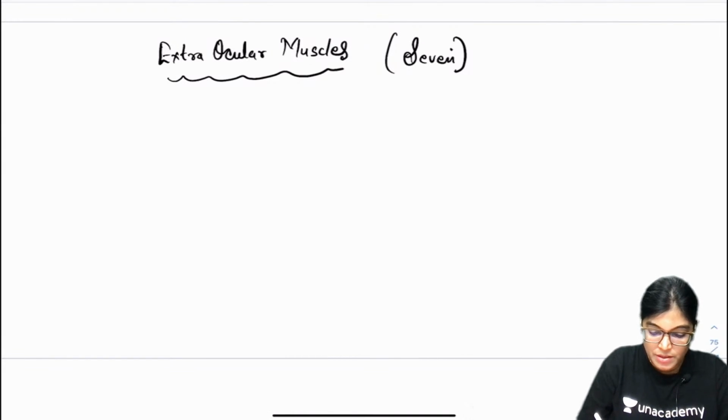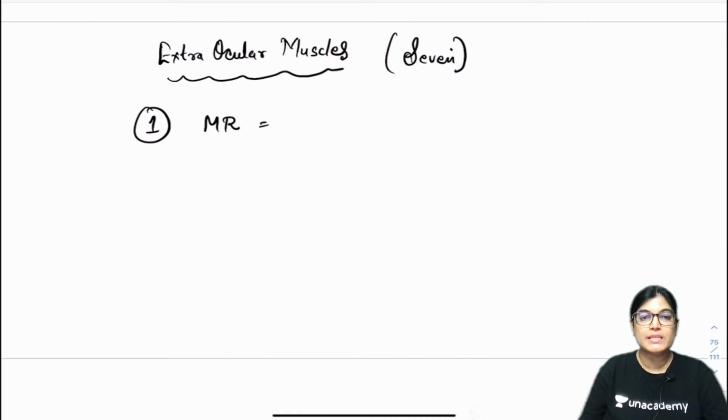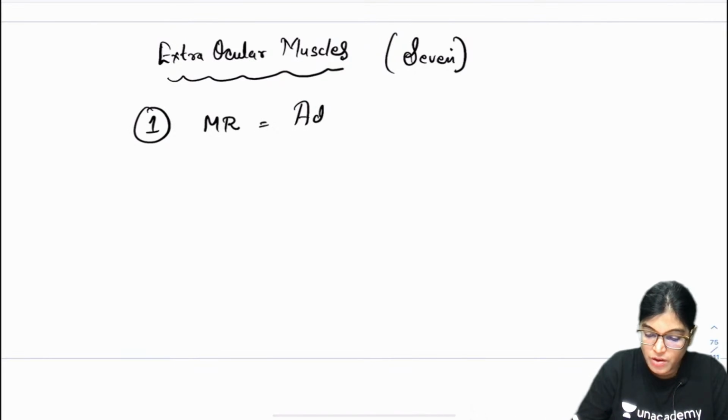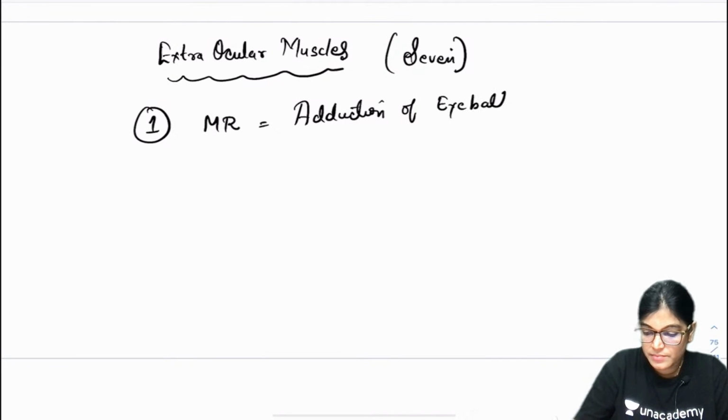Starting with the first, we have the medial rectus muscle, MR. I am writing the short form. The medial rectus muscle is causing adduction of the eyeball. The lateral rectus muscle is causing abduction of the eyeball.